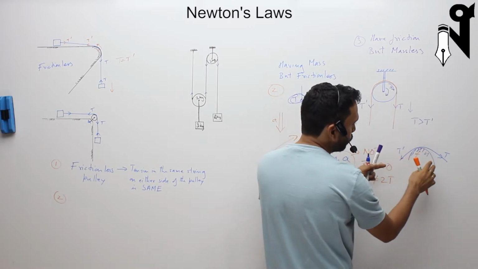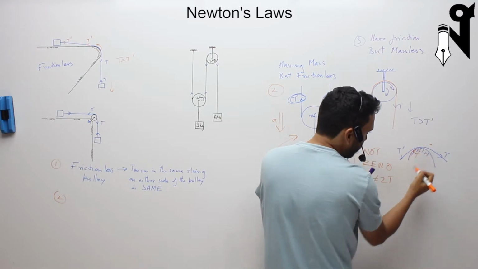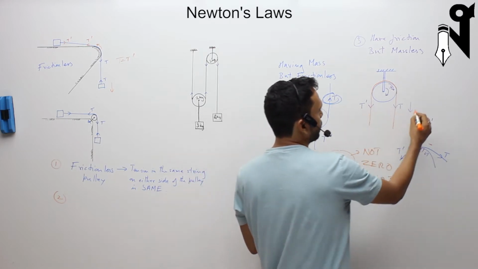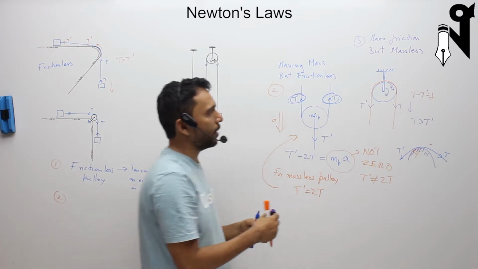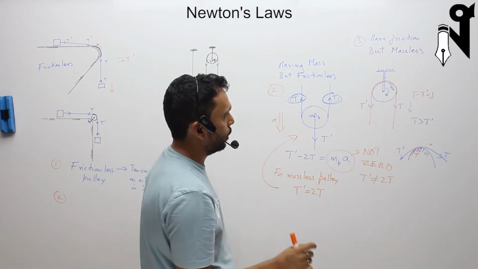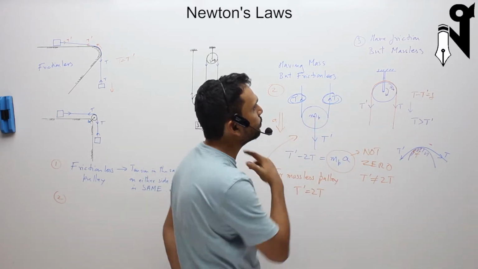The rope is going that side, the friction is this side, then the difference in the two tensions is going to be the friction. So T minus T dash will be F. You think over it a bit, and when we are doing rotation, we'll be discussing it in a more detailed way, because we'll be solving it mathematically.